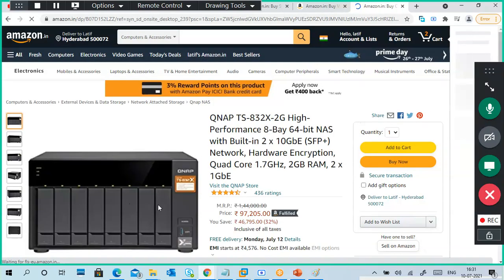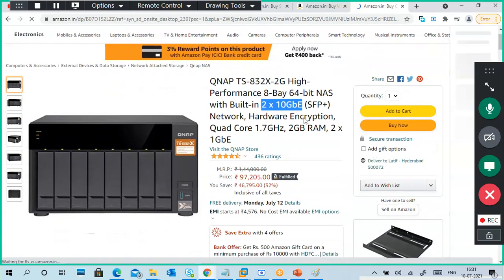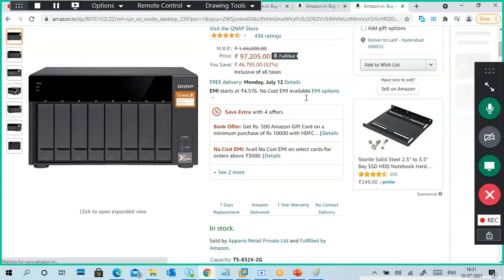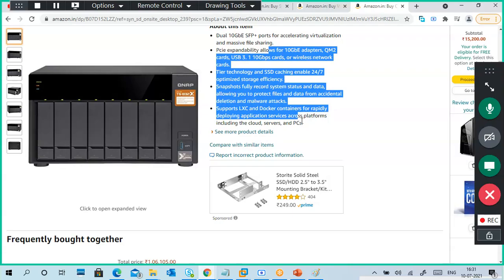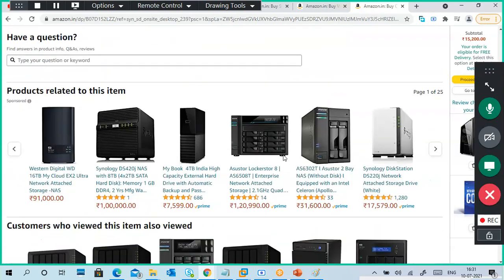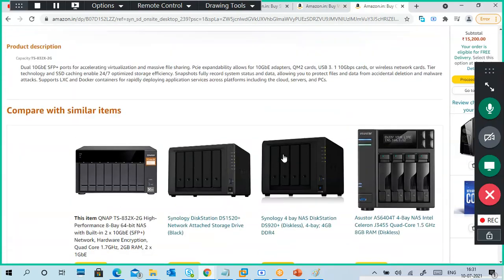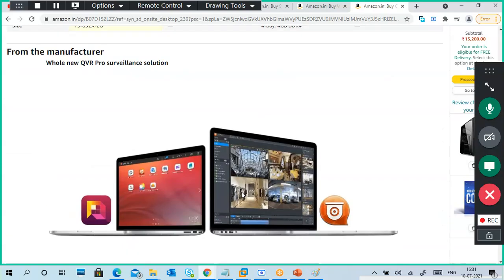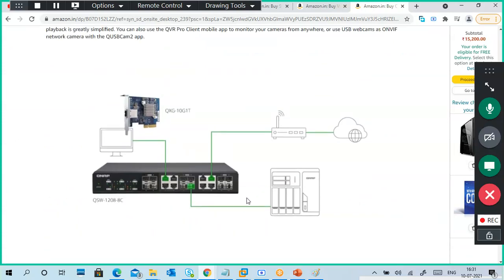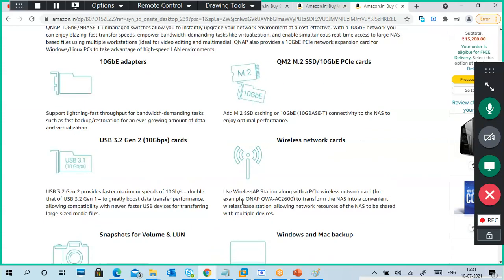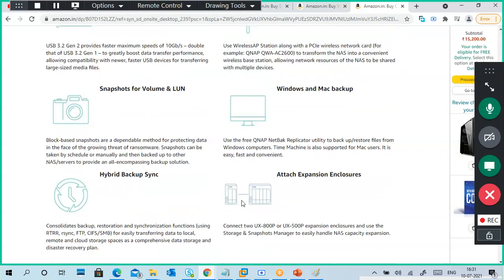This is high performance. Supports SSDs. It does not particularly mention RAID. Okay, so LUNs, you can create a volume for LUNs.